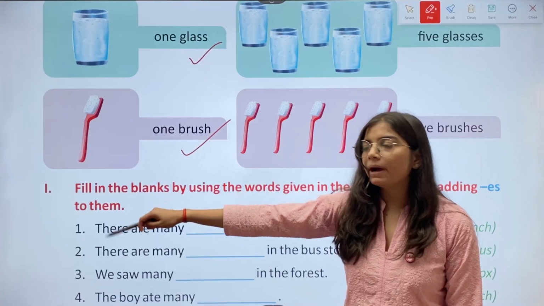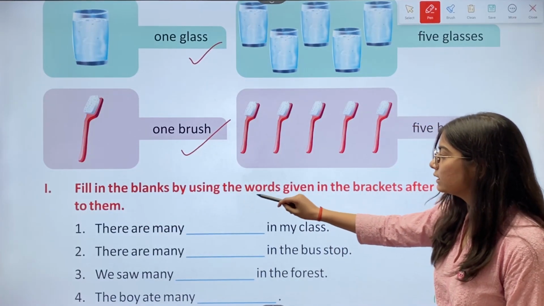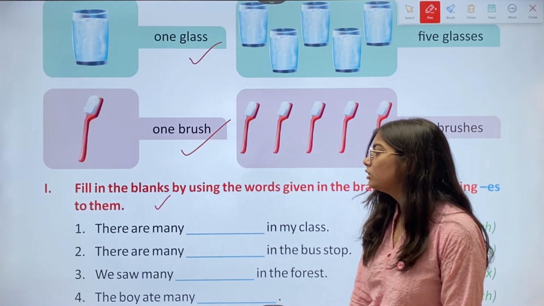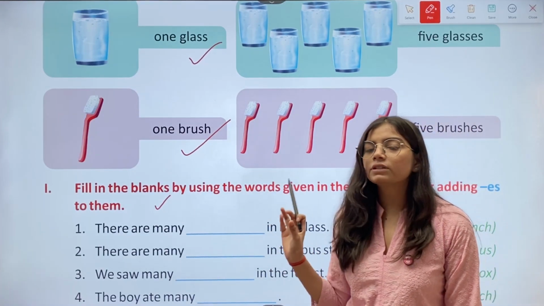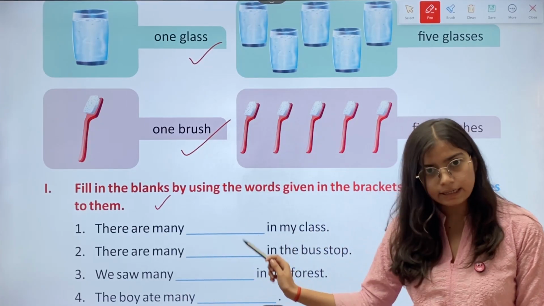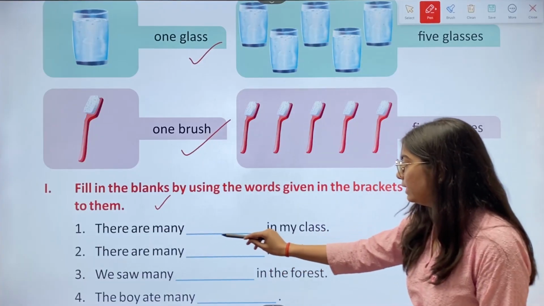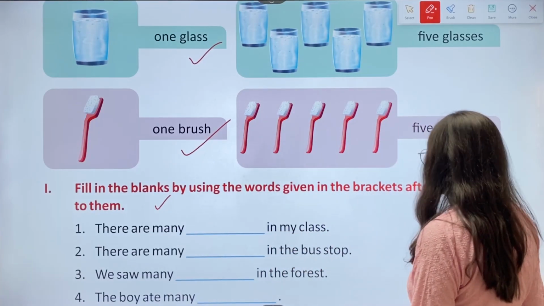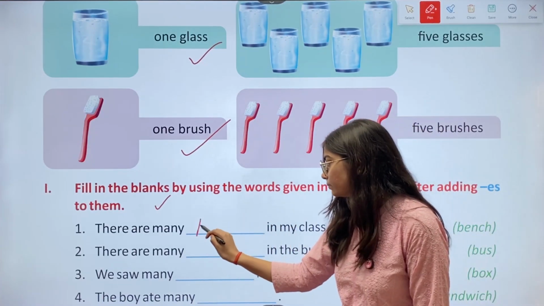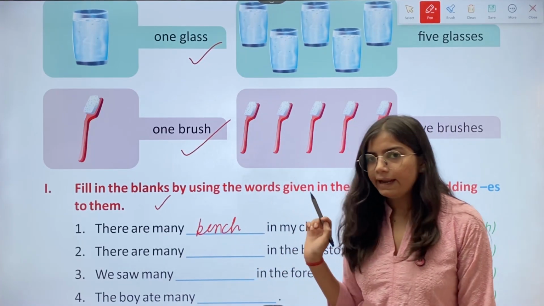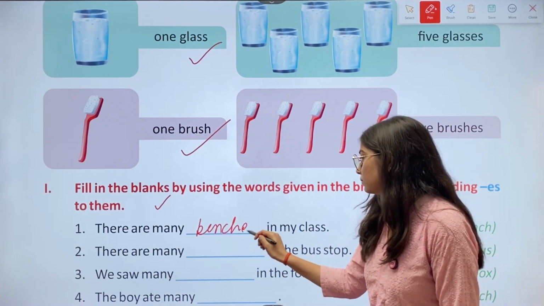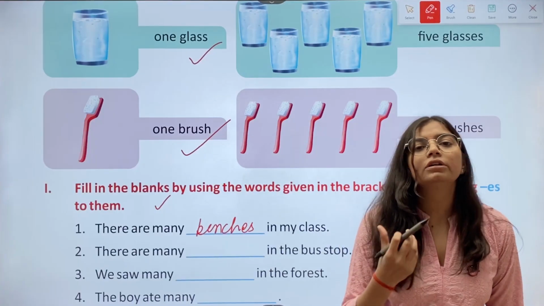Then we have the I part. Fill in the blanks by using the words given in the brackets after adding es to them. So we have to fill the blanks. We have some words given in the bracket. We have to add es to them and write it here. First, there are many dash in my class. We have option bench. So we need to write bench. Then we'll add es to it, which makes it benches. Means this is a plural word.